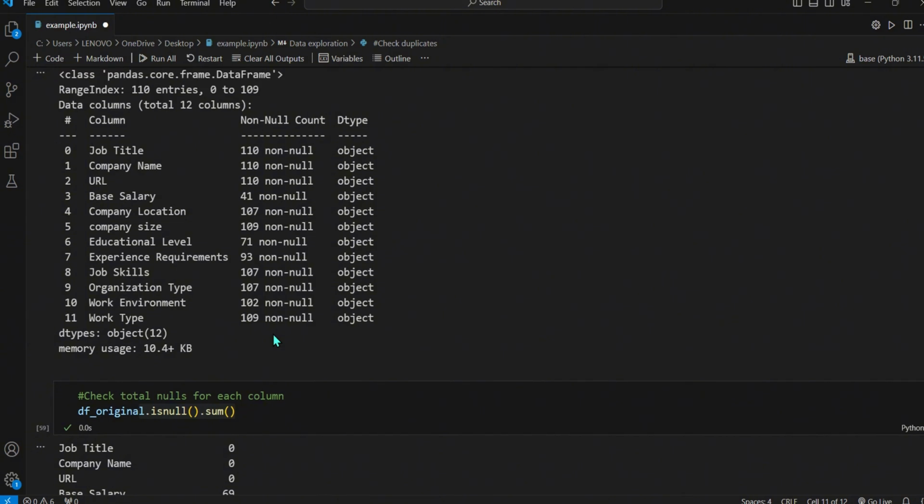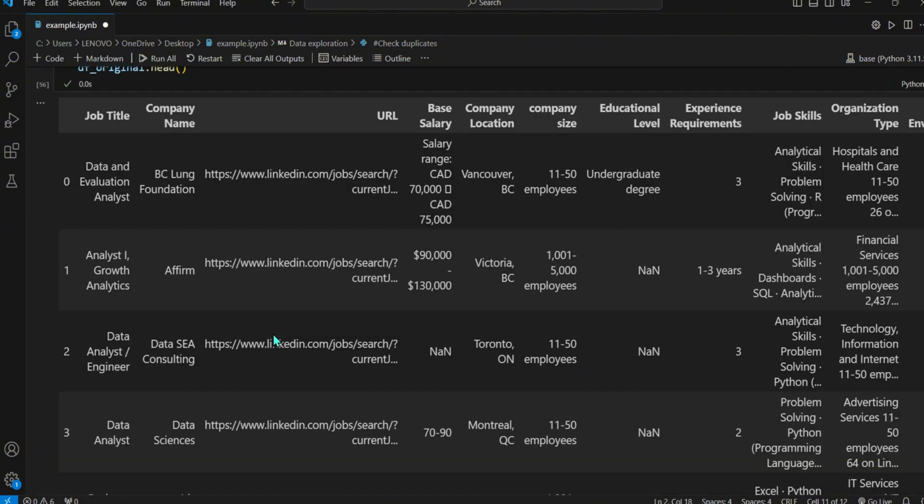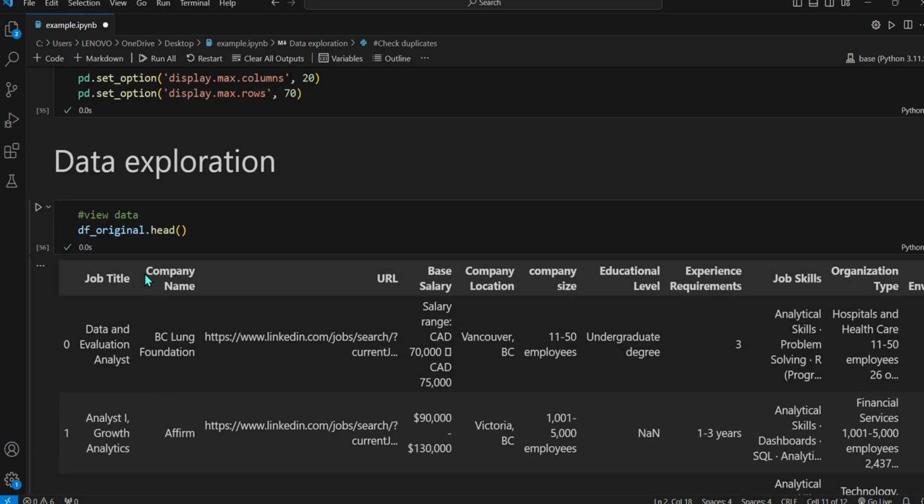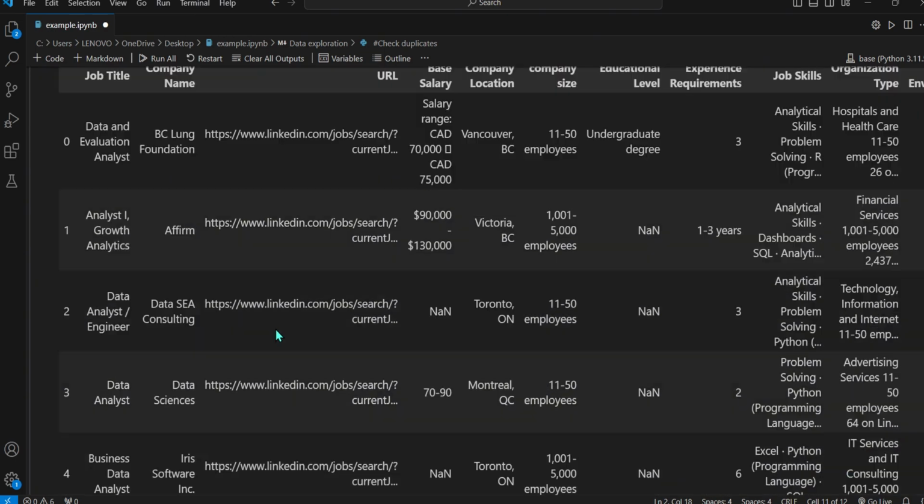Yeah, and this is how we can see the surface level of our dataset. We have loaded our dataset and performed some data exploration. Well done.